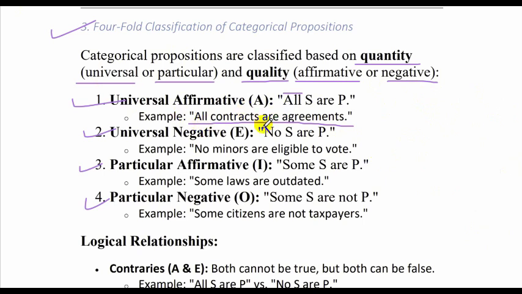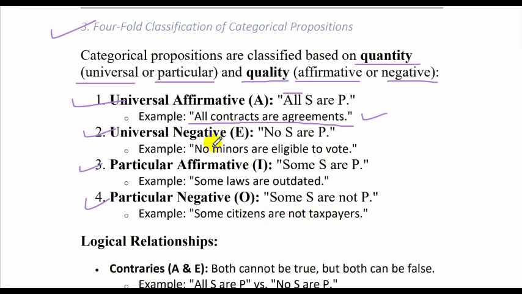So A means all contracts are agreements. Now if you want to convert the same example into E, we will say no contracts are agreements. Now if you want to convert the A into I, we will say some contracts are agreements. Whether it's true or false, we are not concerned with it right now. We are just saying how to convert it. Alright. Now all contracts are agreements is an A proposition. We'll convert it to O proposition. We'll say some contracts are not agreements.